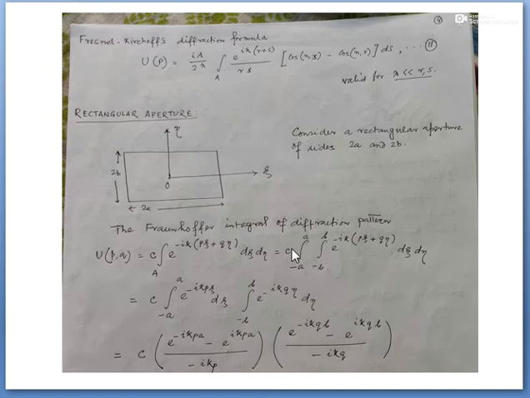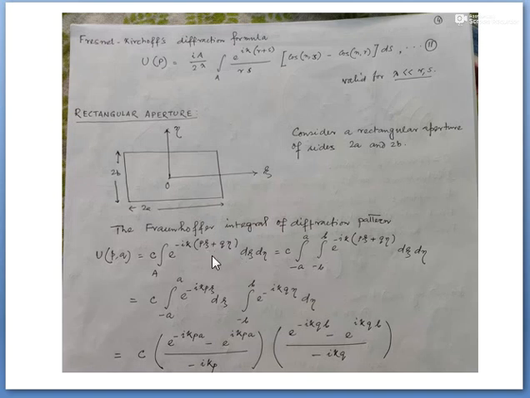Okay. Now I'm going to apply the Fraunhofer integral in case of this rectangular aperture. তাহলে জাস্ট এই ইন্টিগ্রেশনটাই আমি অ্যাপ্লাই করব e to the power ik(p xi plus q eta).